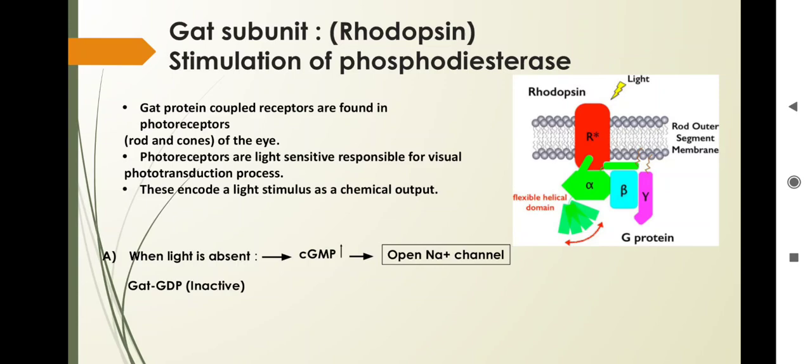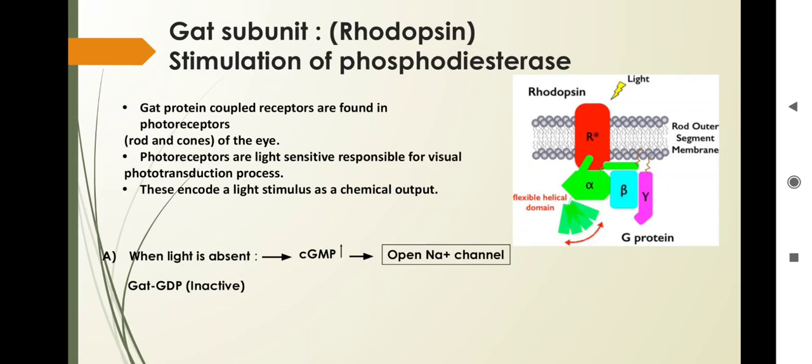So what happens on G-alpha T? The T means transducer subunit. When the light is absent, what actually happens? The cyclic GMP stimulates and opens the sodium channel, and this G-alpha T, when the light is absent, is in the GDP form, the inactive state. But still there is a formation of cyclic GMP and it opens the sodium channels to state that there is no light.